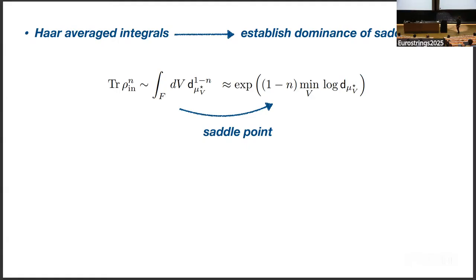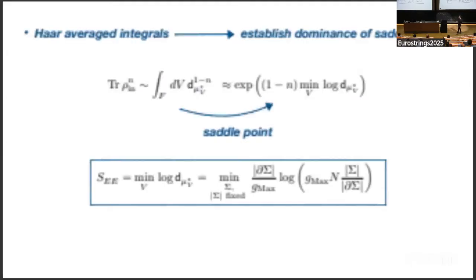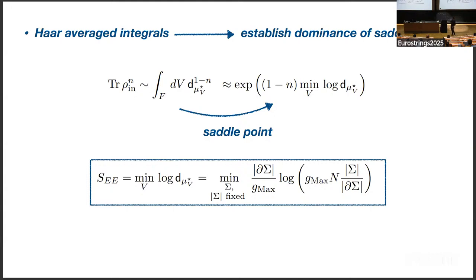So the minimum over all V, the log of the dominating representation at that V. And this is what gives us our entanglement entropy. We have it as a minimal, a dominating log dimension of a dominating representation over all V. And given the interpretation of V as being VPDs that move subregions around but preserve volume, this is a minimum over all possible subregions with a volume fixed, and then the answer is given by the area of that minimizing subregion.